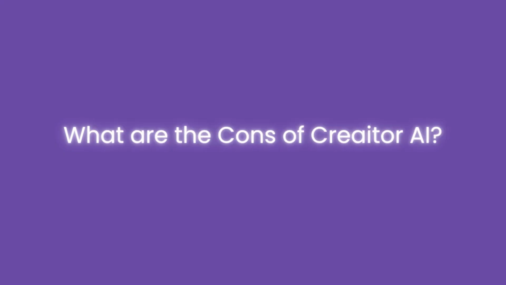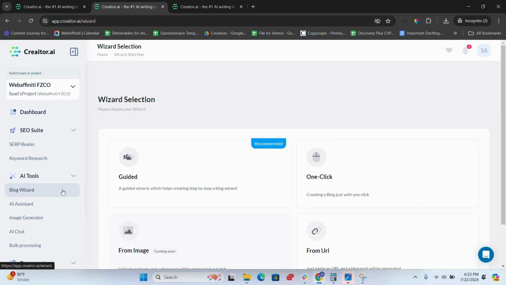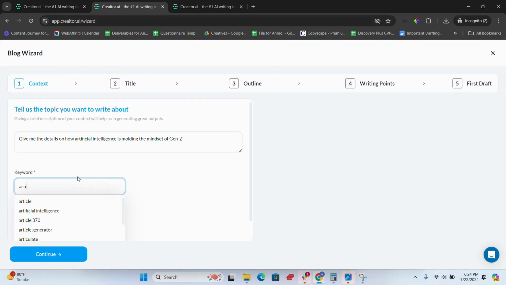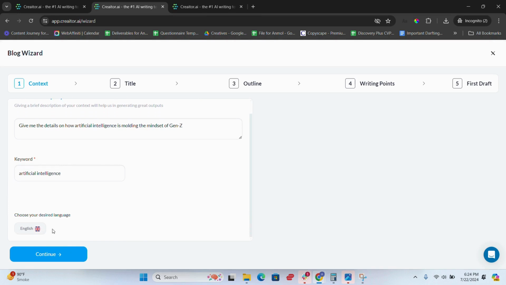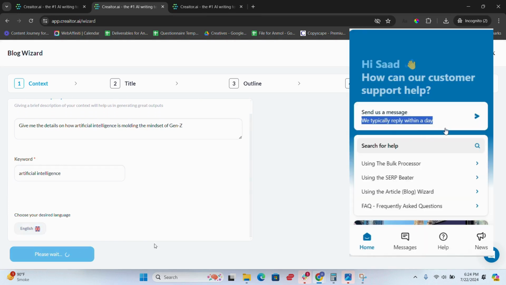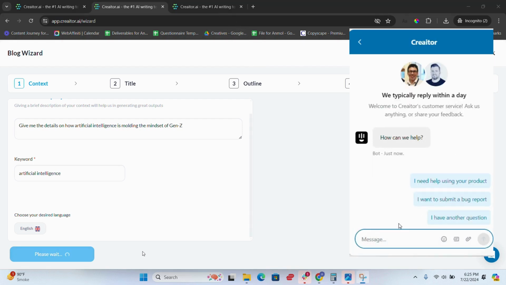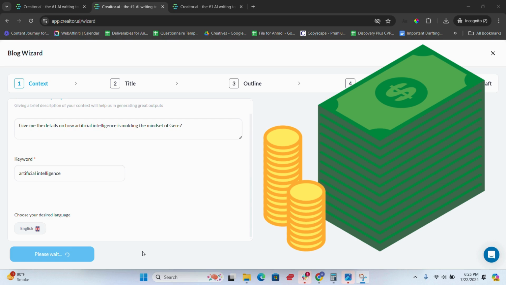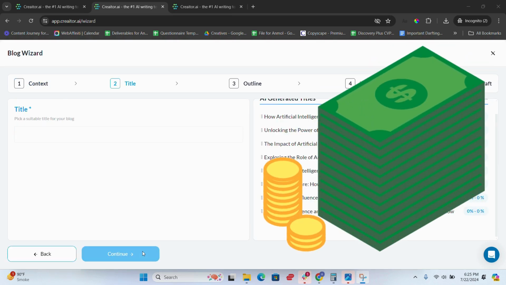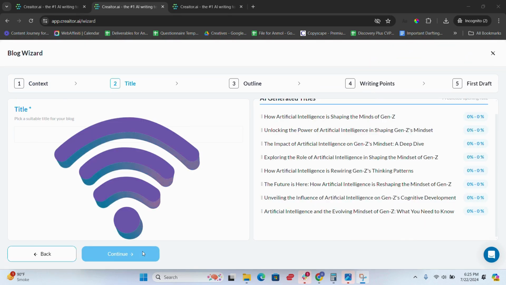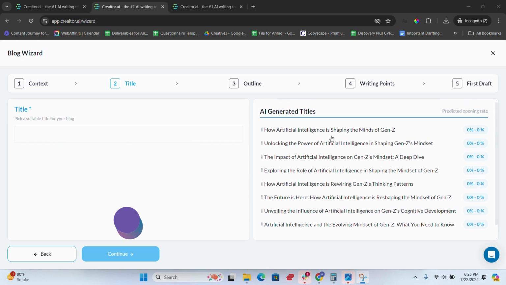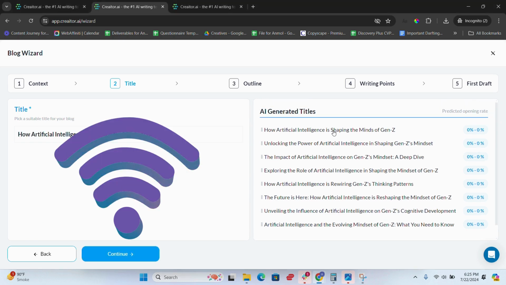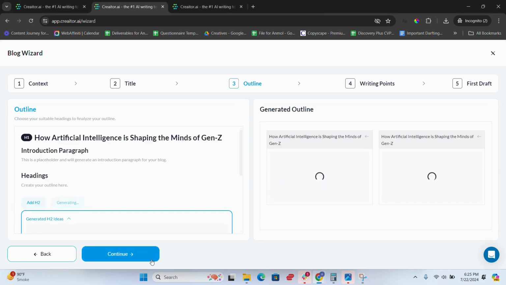What are the cons of Creator AI? Steep learning curve. Advanced features may require time to master, especially for new users. Limited immediate support. Customer support is primarily via email, which may not be instant. Higher costs for advanced plans. Professional plan may be expensive for small businesses or individuals. Dependence on internet connectivity. Requires stable internet for optimal performance. Potential over-reliance on AI may not capture nuanced expertise as well as a human writer in specialized topics.